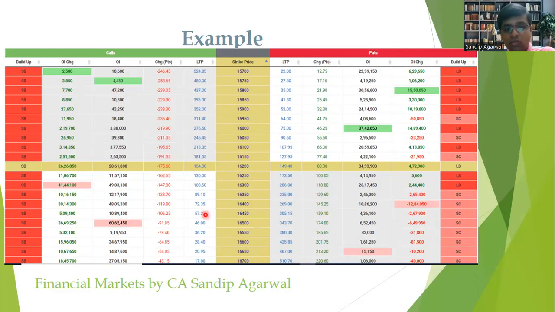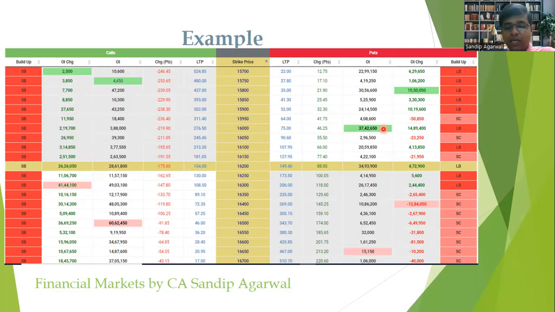Now we can see at 16,500 strike price, there is a maximum open interest on the call side, whereas similarly on the put option side, the maximum open interest is at 16,000 strike price. So it means that the maximum number of people are expecting the Nifty to not cross 16,500 in that particular expiry for which this data has been taken. Whereas similarly, the people in the market are not expecting the Nifty to break 16,000 level in that particular expiry for which this particular data is there.